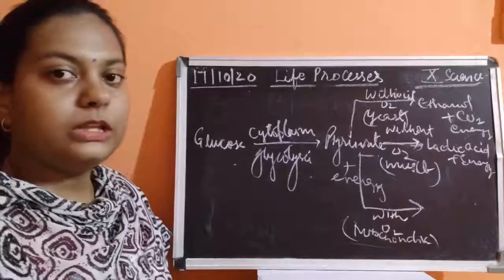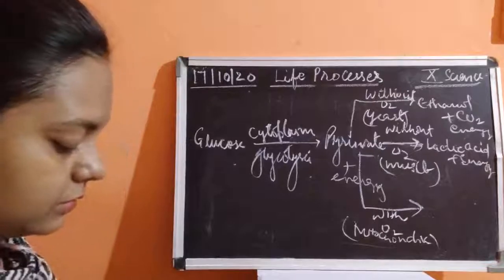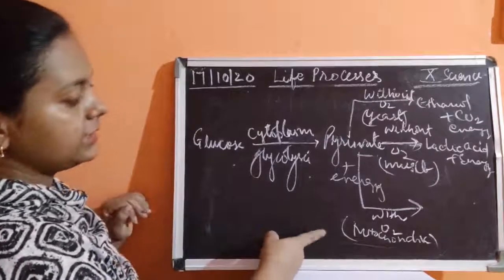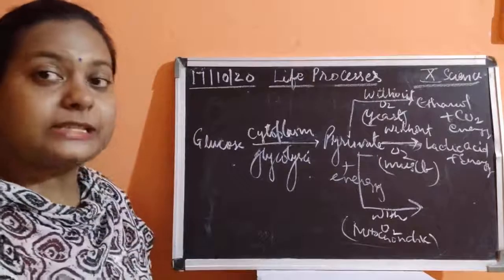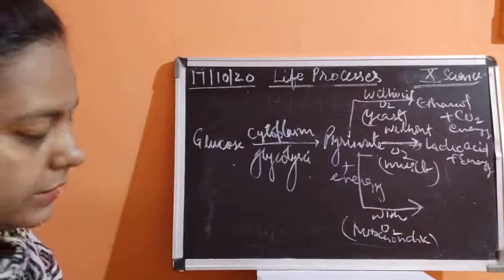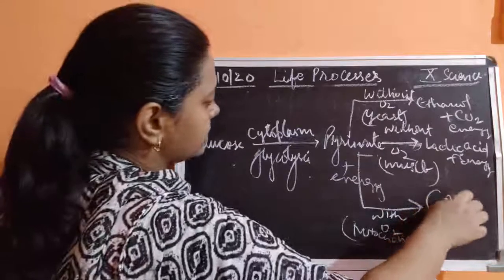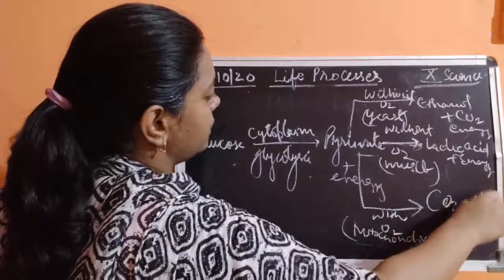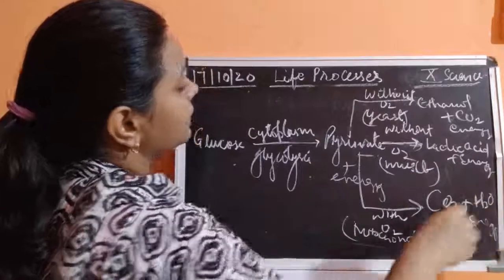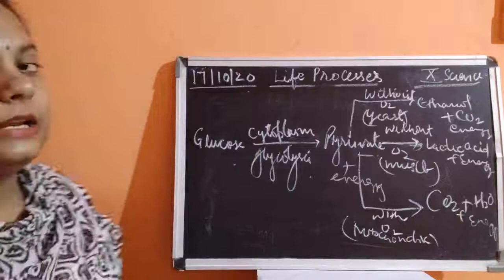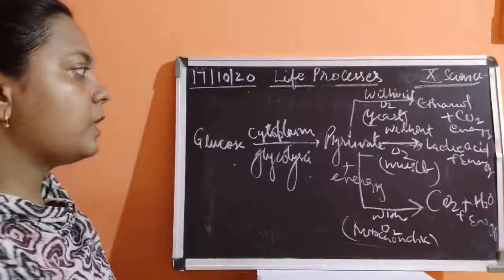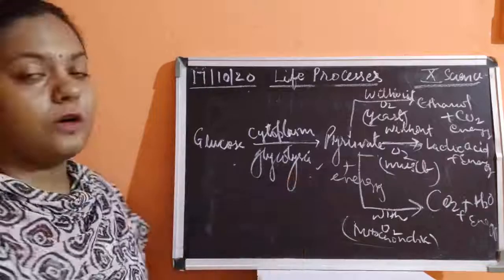And now, if it is being utilized in the mitochondria where energy has to be synthesized, then what happens, children? Then it is going to produce carbon dioxide plus water plus energy. Fine. So this is what is about the fate of glucose.